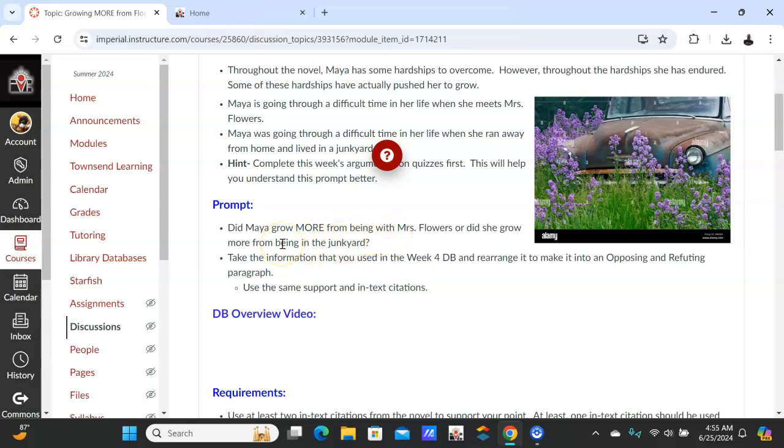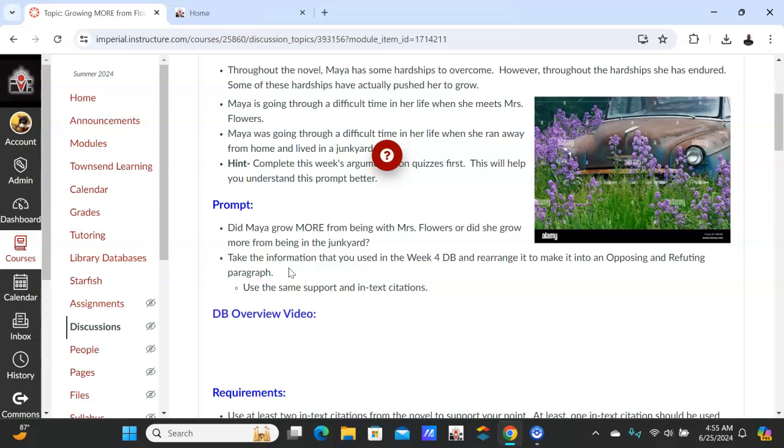So now we're going to choose a pro and a con. And if this doesn't make sense to you, go take those two quizzes. They will help you. So if you think that Mrs. Flowers was more of a benefit, or she learned more with her, Mrs. Flowers will be your pro. The junkyard will be your con, or vice versa. And this time we're going to write an opposing and a refuting paragraph. Because remember, in an argumentation essay, you always want to have an opposing and a refuting paragraph in that essay. We're only writing a paragraph.